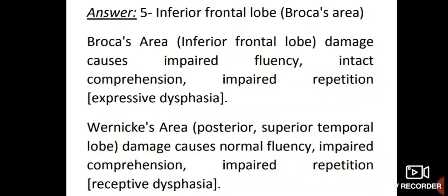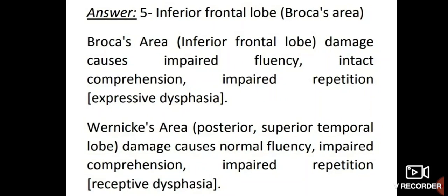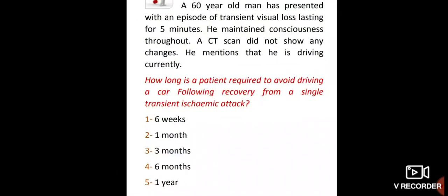Broca's area, inferior frontal lobe damage causes impaired fluency, intact comprehension, impaired repetition, expressive dysphasia. Wernicke's area, posterior superior temporal lobe damage causes normal fluency, impaired comprehension, impaired repetition, receptive dysphasia.